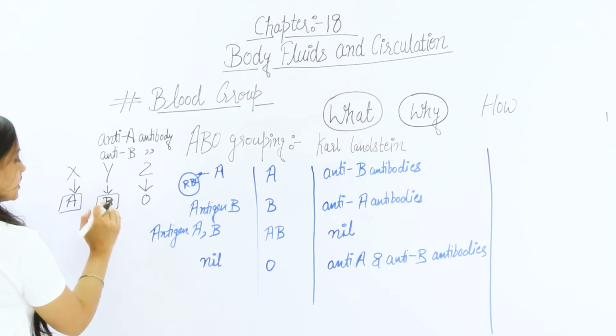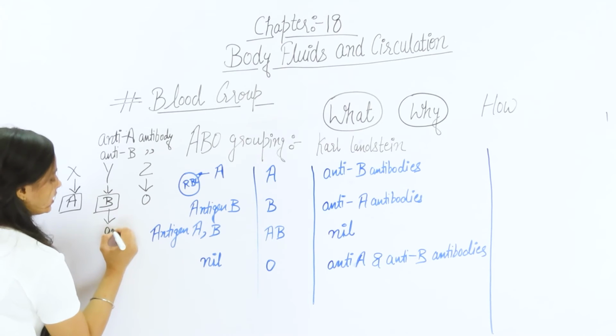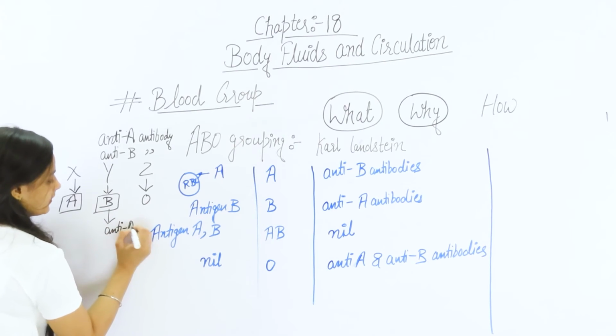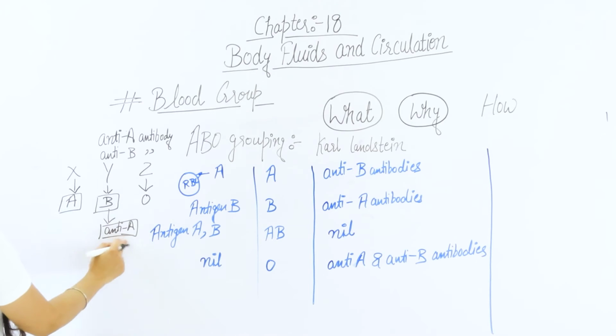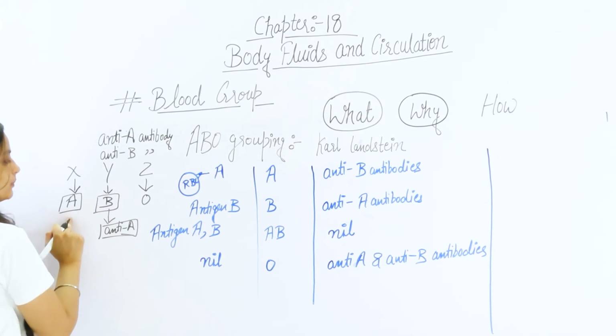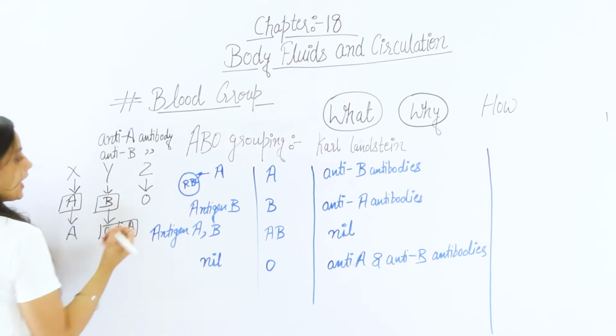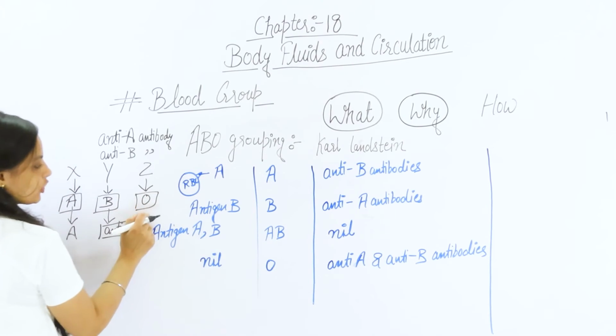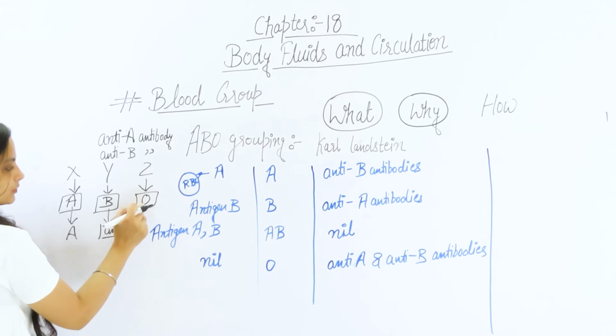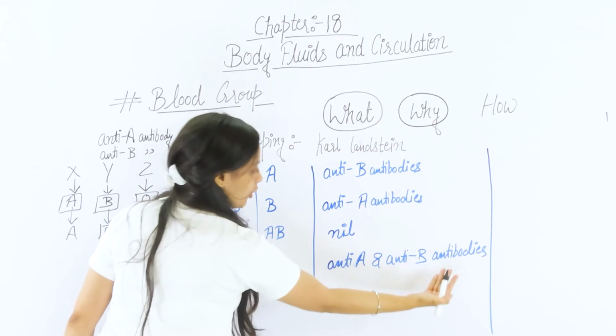No, because the B blood group has antibodies against A, and these antibodies act on this blood group. So it can only accept the blood from A and from O, because as we see the O blood group has no antigens.